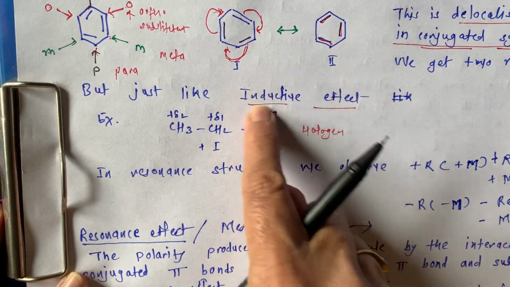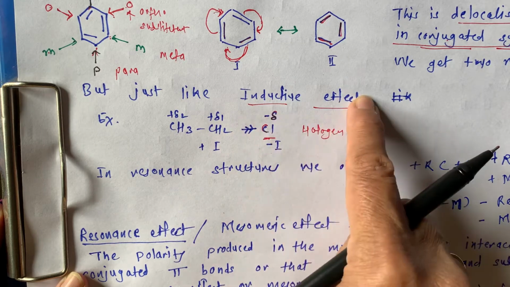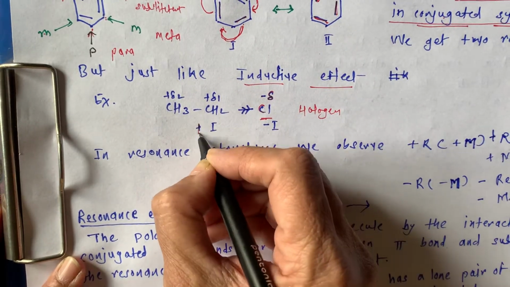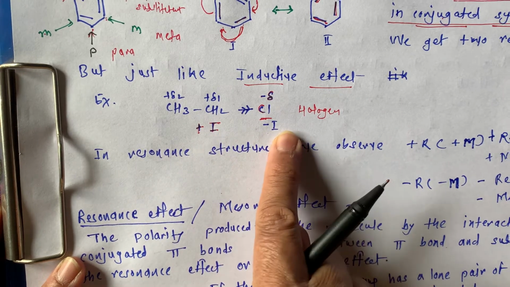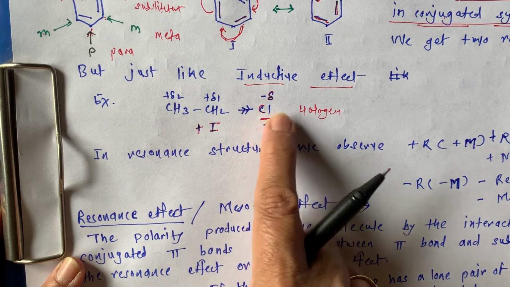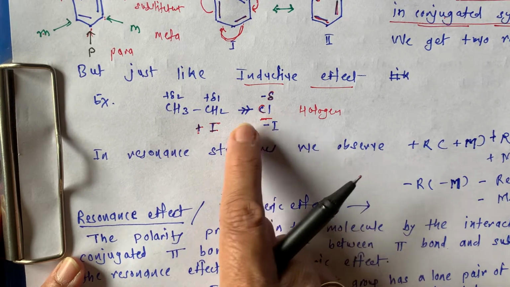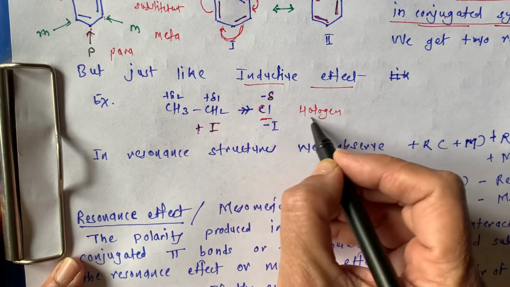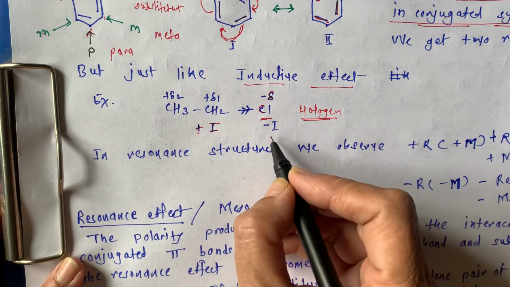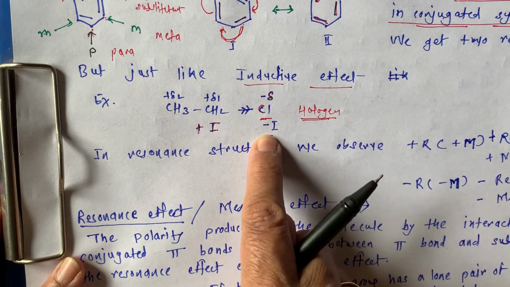This happens when we study the inductive effect. Then we used the terms plus I effect and minus I effect. Now this chlorine is electron rich due to the electron withdrawing effect of the halogen, so it will show minus I effect.